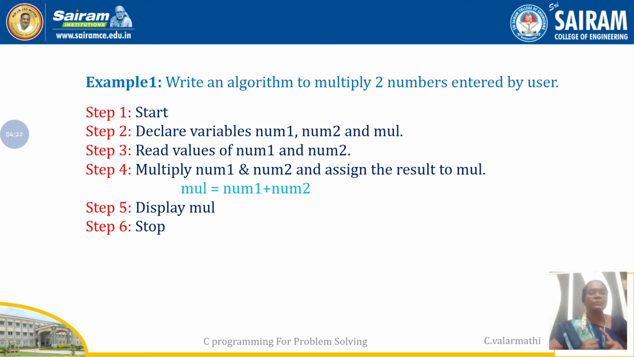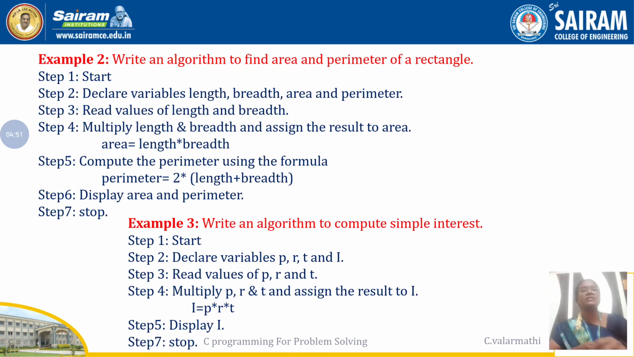So step 1 is start, step 2 is declaring both inputs and outputs, and the third step is reading the values of the two inputs. The fourth step is doing the calculation of the logic given here, the fifth step is displaying our outputs, and the sixth step is the end of the concept. So this is about algorithms, that is nothing but multiplication of two numbers. Okay, let us see the next example.